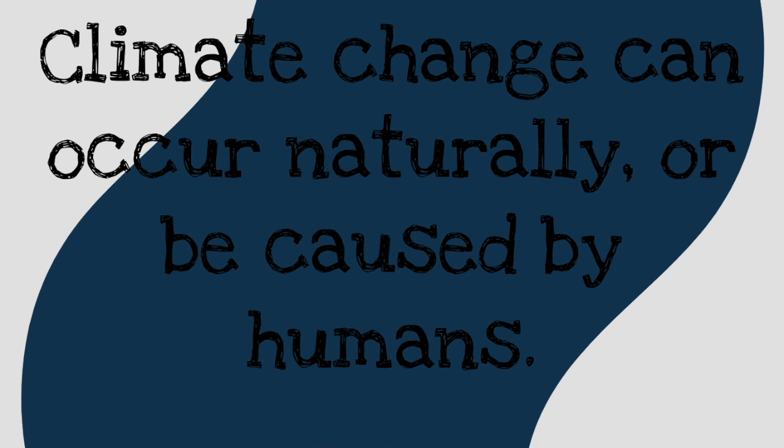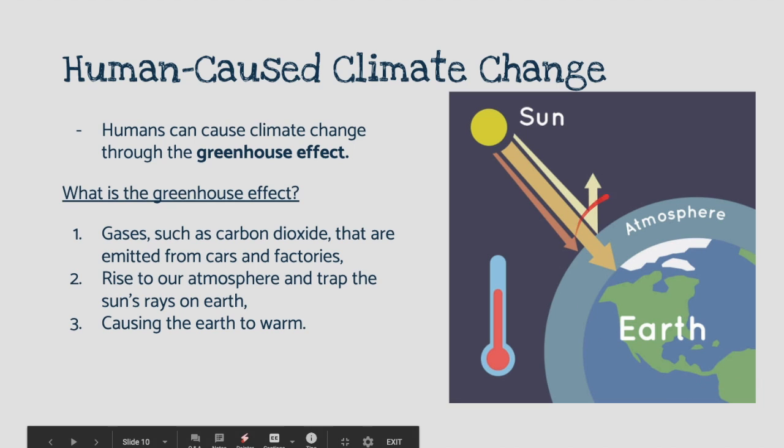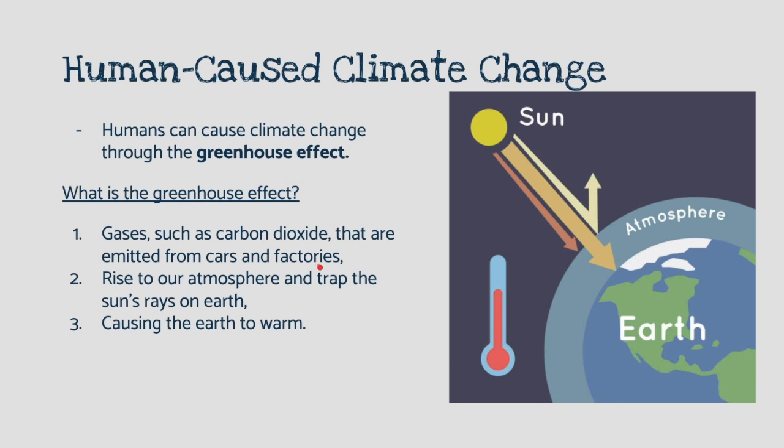So climate change can occur naturally, or it can be caused by humans. Human-caused climate change: humans can cause climate change through the greenhouse effect. So what is the greenhouse effect? This visual shows a really good way of imagining it. As I read this, I want you to look at this. Gases such as carbon dioxide that are emitted from cars and factories rise to our atmosphere and trap the sun's rays on Earth, causing the Earth to warm.